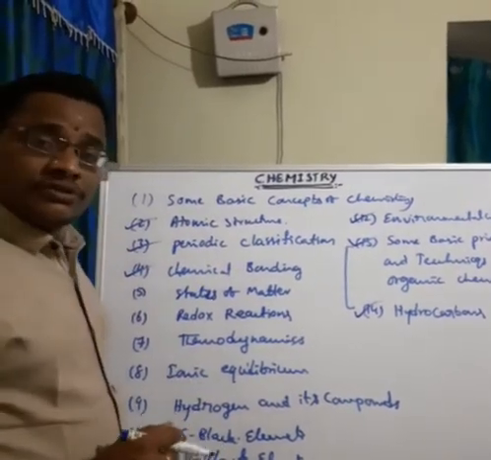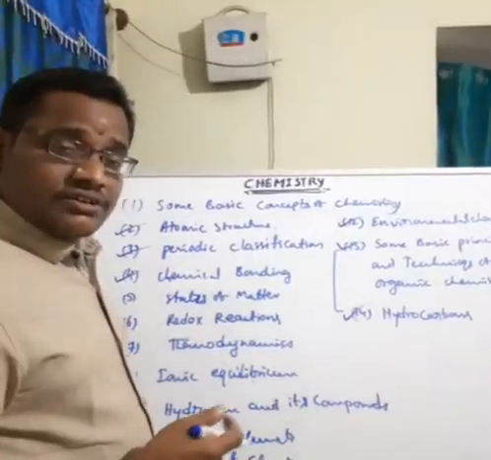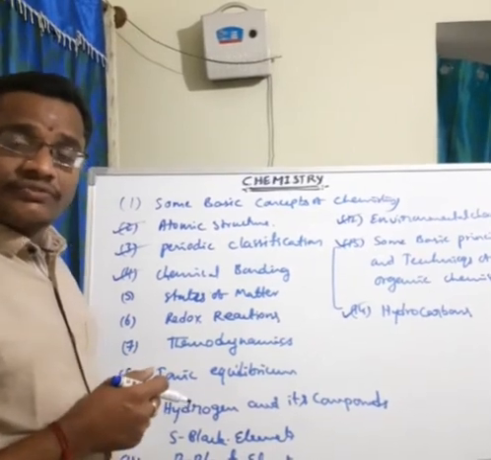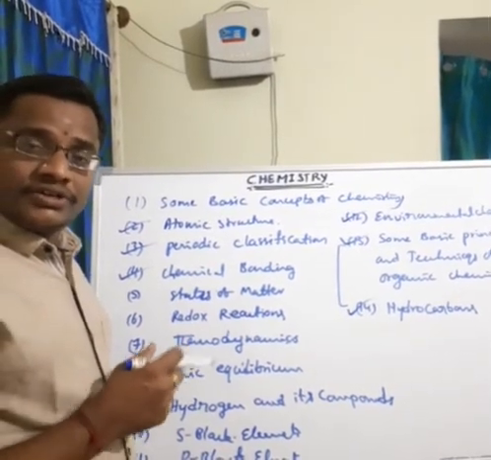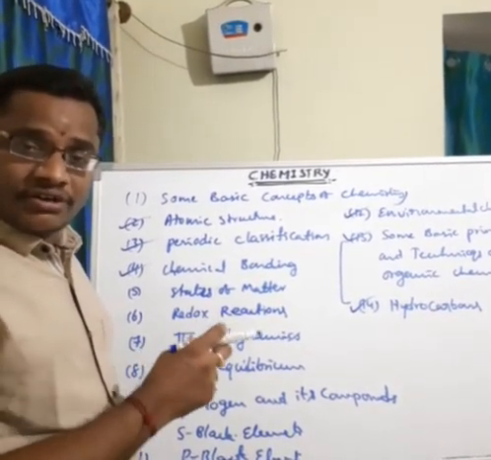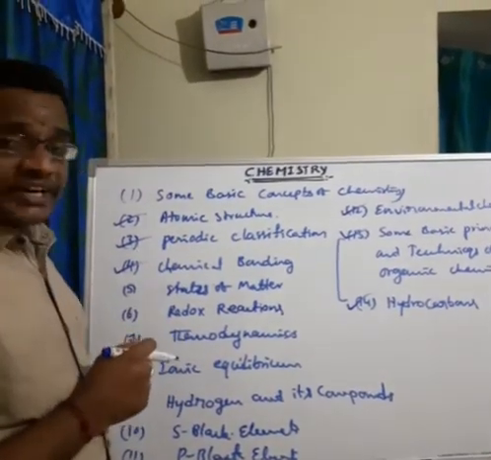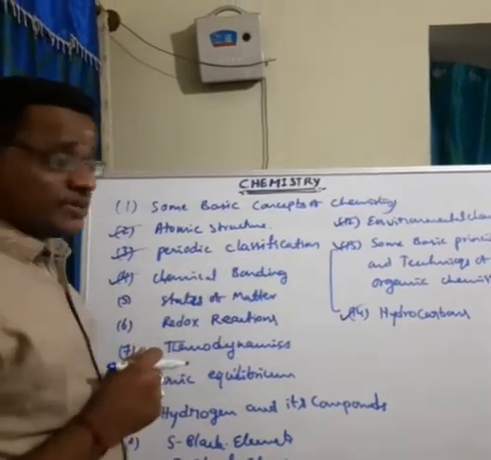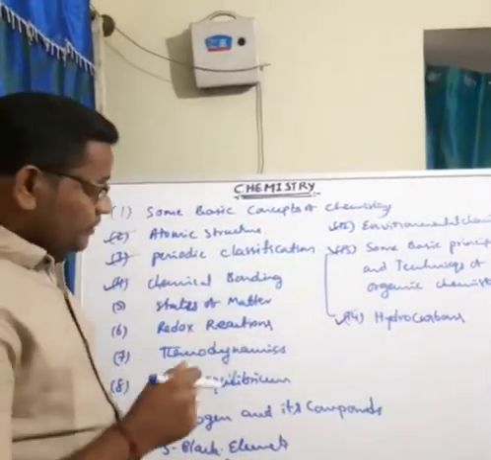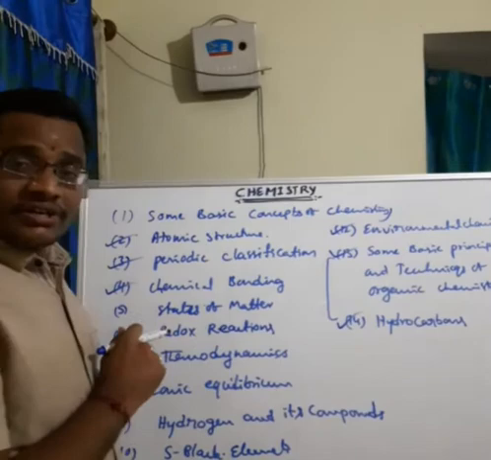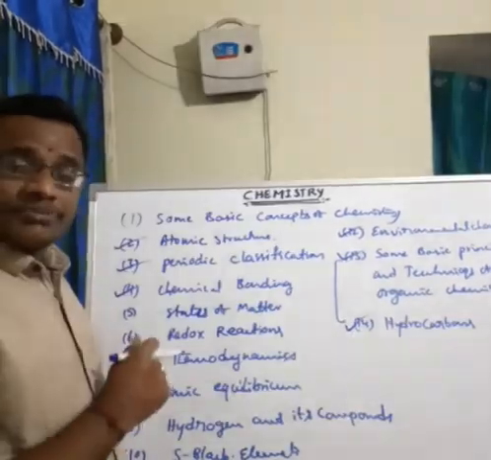The remaining chapters are taken by another chemistry faculty, Pratap sir. He is the academic coordinator in our campus. So the remaining chapters are in his track, and these 6 chapters are mine. So these are the chapters in the first year, first PU chemistry subject.